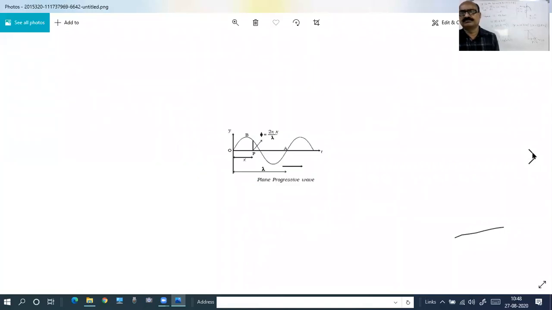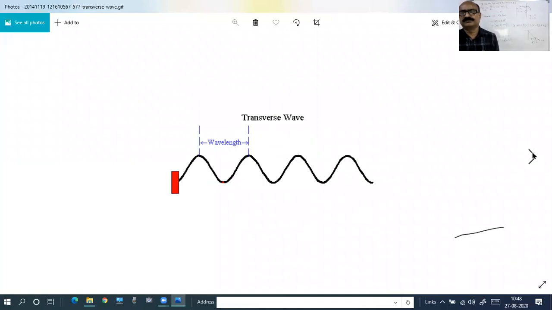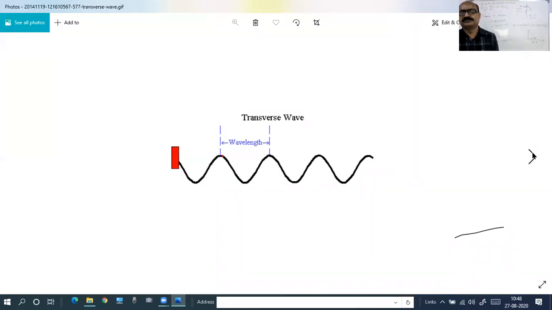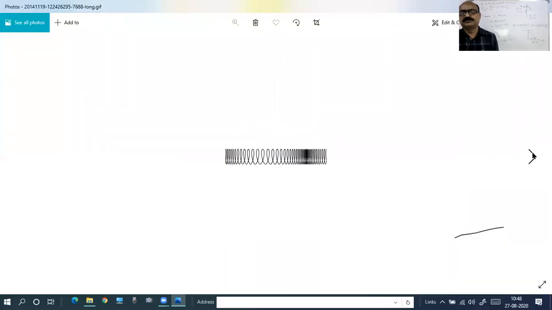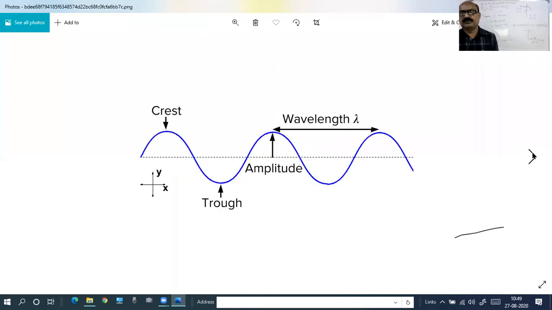Transverse wave. Longitudinal wave. Crest, trough, amplitude, wavelength, the different terms.